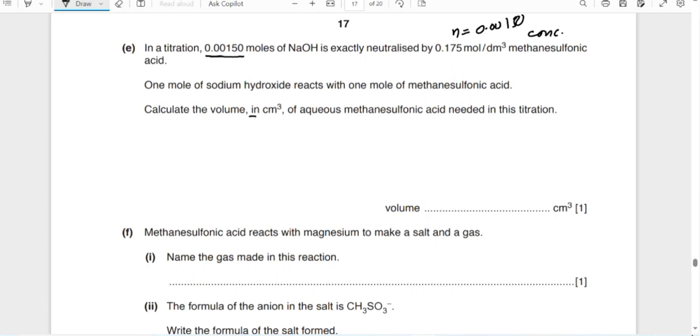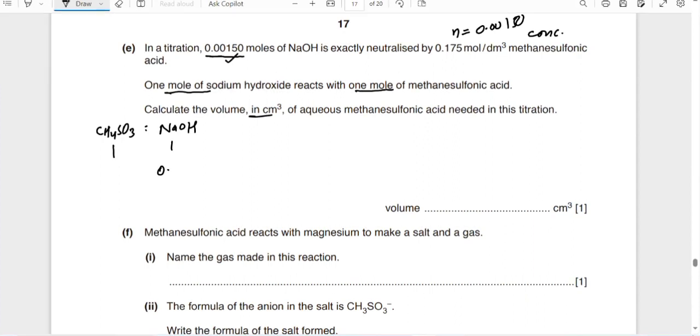We calculate the volume in cm cube of the aqueous methane sulfonic acid needed for this titration. Simply, this titration told us that 1 mole of NaOH reacts with 1 mole of methane sulfonic acid. We can write here again CH4SO3 and NaOH. If 1 mole is present, 1 mole will be neutralized.